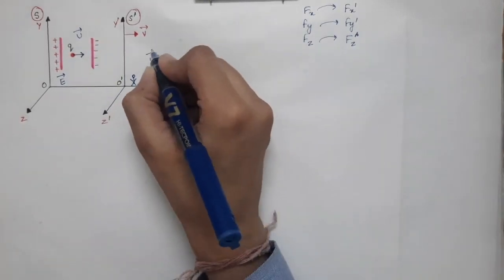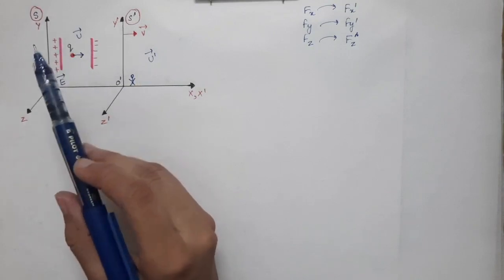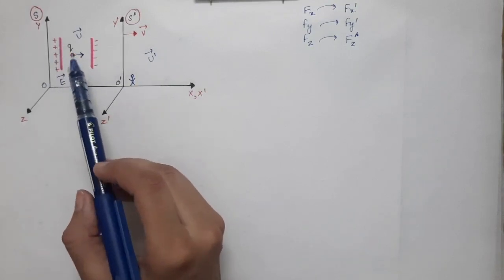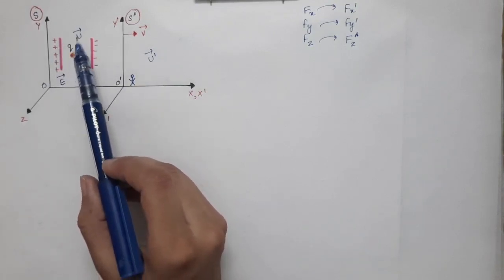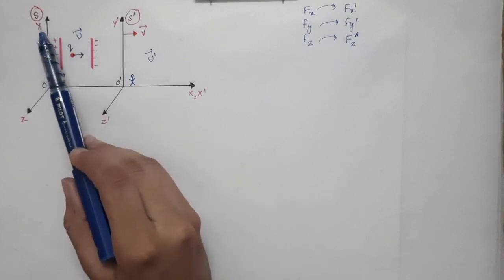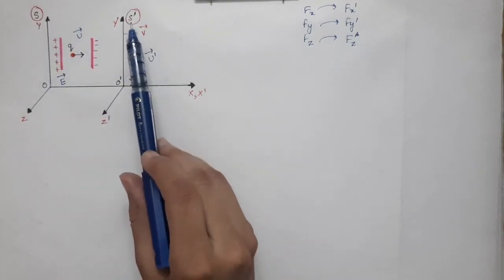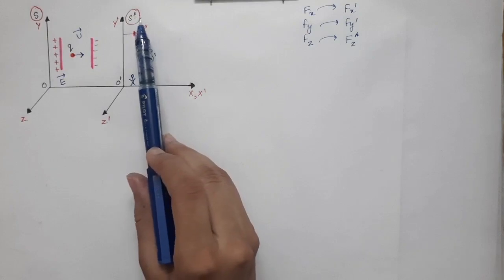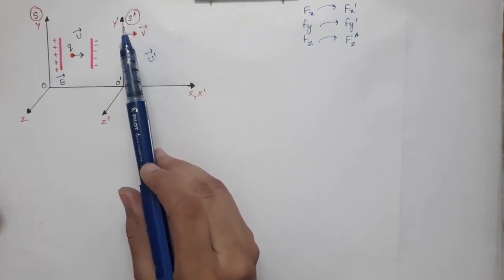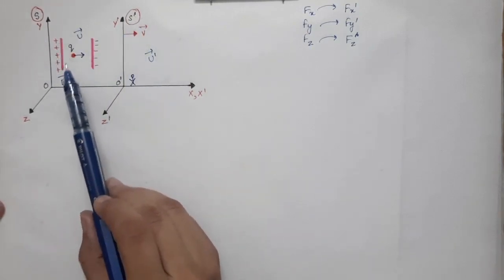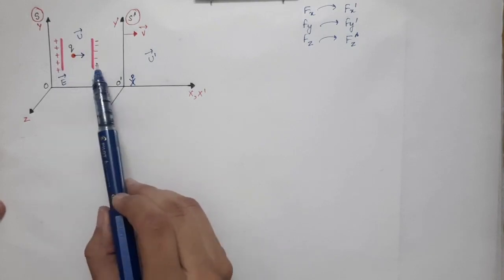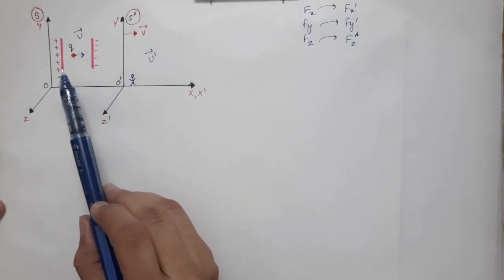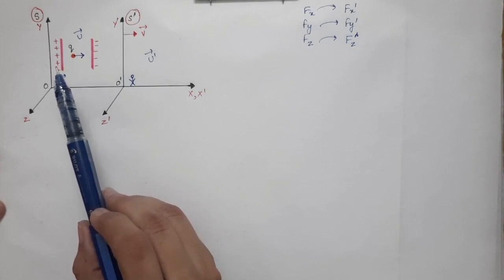and the charge will also have some other velocity, and let's say that is u prime vector. So in the previous diagram we had just a charge which had u vector velocity in S frame and u prime vector velocity in S prime frame. But over here I have taken the parallel plates also. So this we will use when we find the relation of force on a charge.